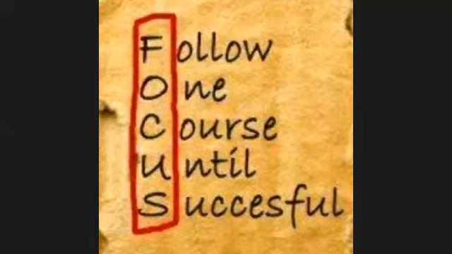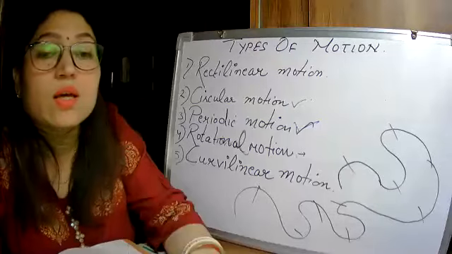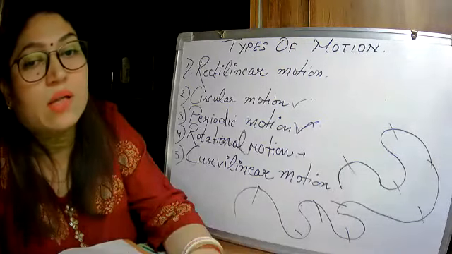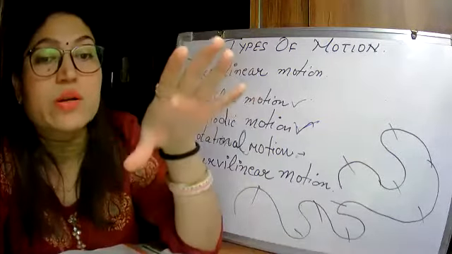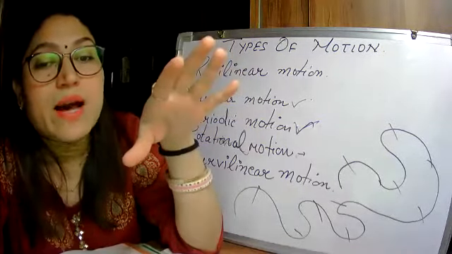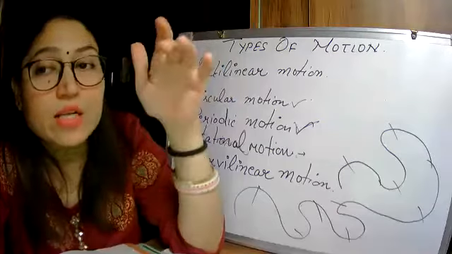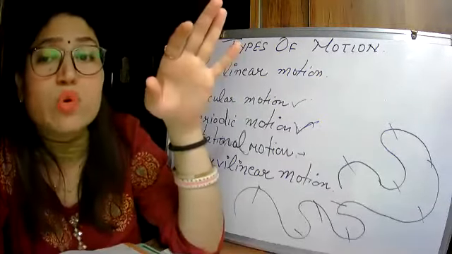Ma'am, can we take this example: a car is moving on a mountain on sharp curves, as curvilinear motion? Yes. Any object moving on a curved path, but that should be specified. If it is said that a car is moving on hilly roads, then it is understood that hilly roads are curved roads.